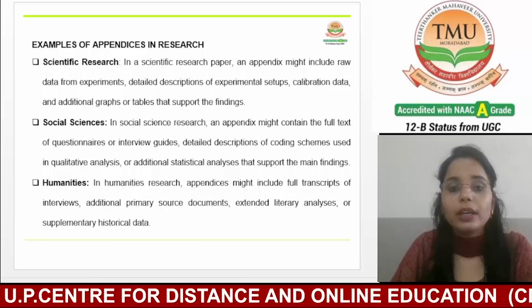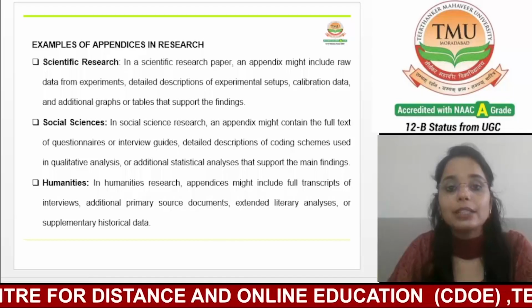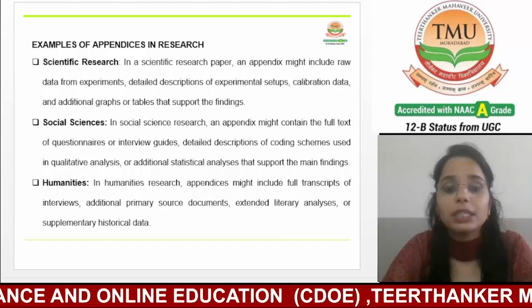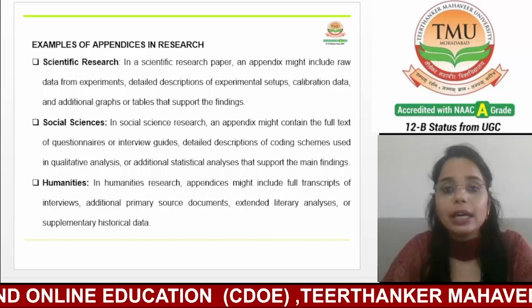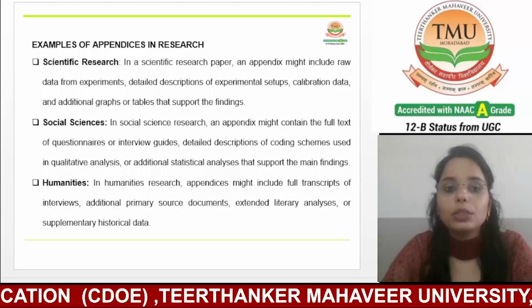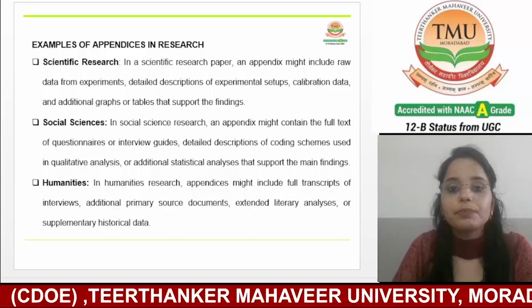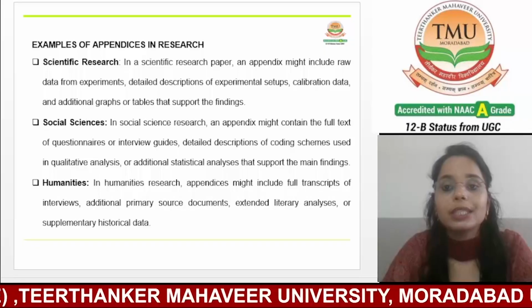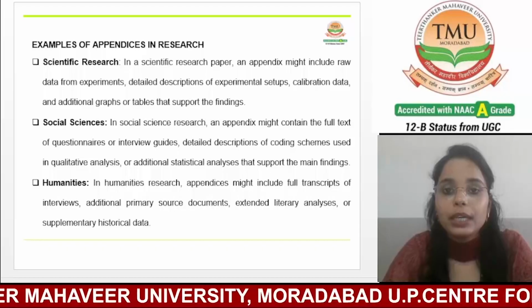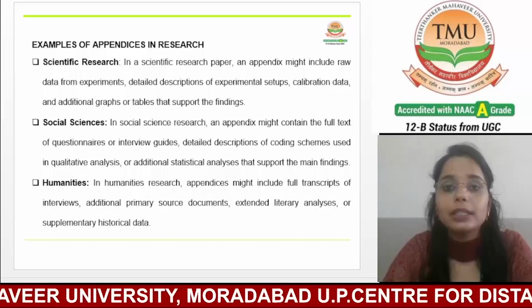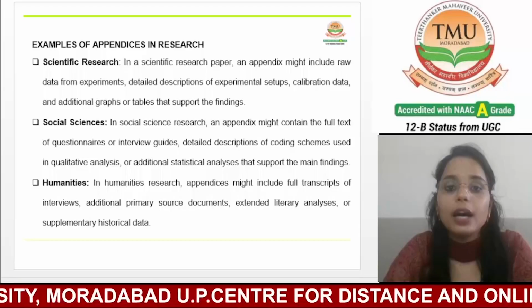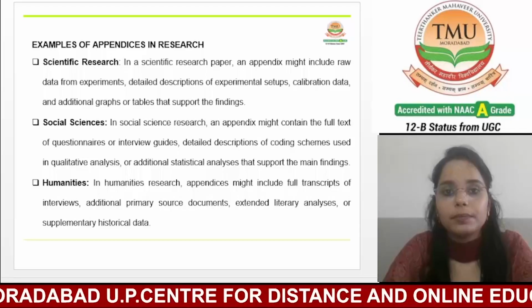So, in simple terms, we can say that in social science research, an appendix often contains detailed documents of the research methods and additional analysis that support the study's conclusions. This may include questionnaires and interview guides, like the full text of surveys, questionnaires, or interview guides used to collect data. This transparency allows readers to understand the exact questions asked and how the data was gathered.